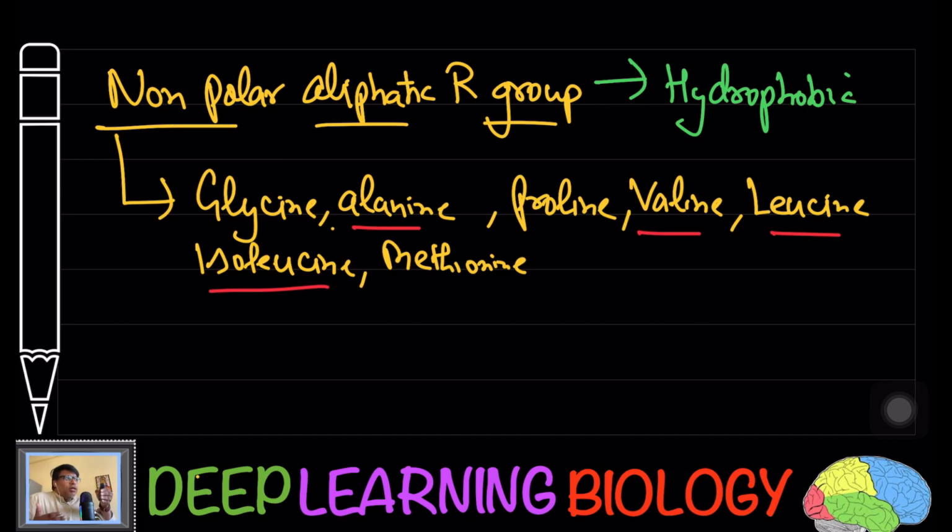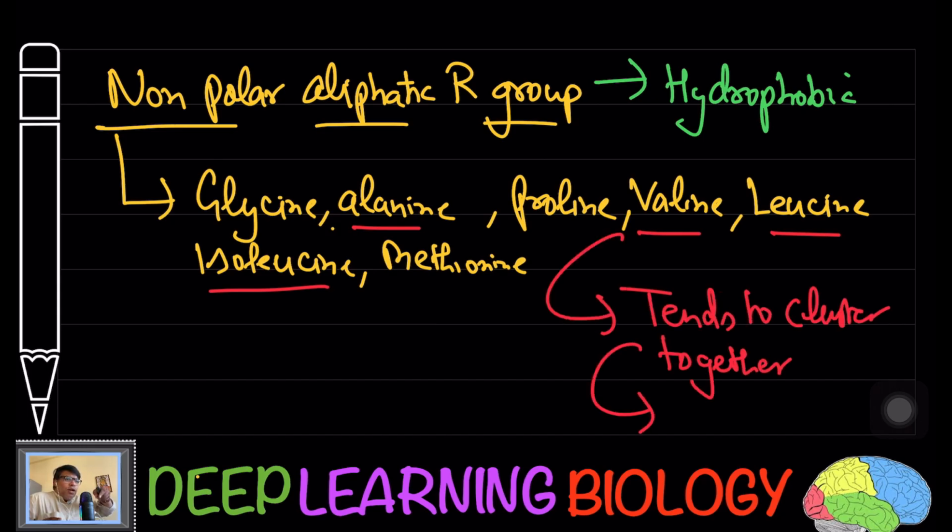Okay, so they tend to move away from water. Here, keep in mind these amino acids will tend to cluster together and will be inside. This is going to happen due to the hydrophobic effect. So these amino acids, alanine, valine, leucine, isoleucine, will try to cluster together and will be present inside the protein, in the case of cytosolic proteins.